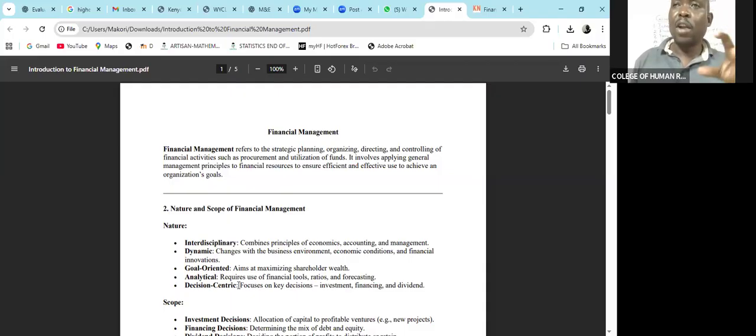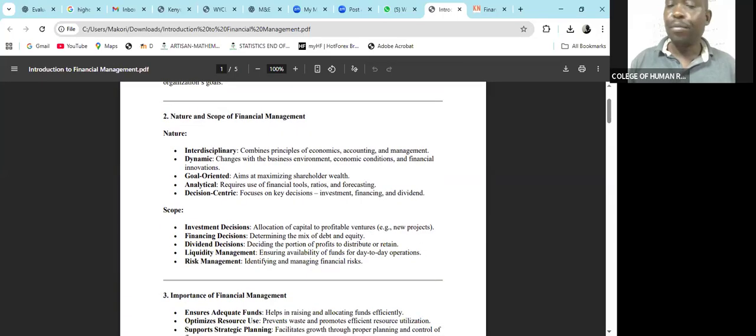Actually, you'll find that in all aspects of financial management, there are certain decisions that need to be made. And actually, those decisions you'll find under the scope. Under the scope, we have the decisions. What are the decisions that will be made when it comes to financial management? Number one is investment decisions. Under the investment decisions, remember we have a whole topic on that. And this is the question: how much should we invest and in which project? Before you invest, you need to evaluate those projects. So allocation of capital to profitable ventures is what we call investment decisions.